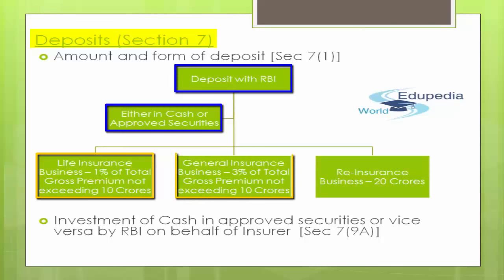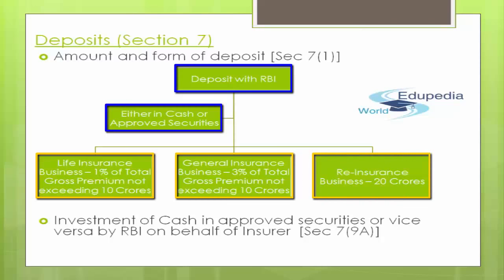In case of general insurance business, a sum equivalent to 3% of the total gross premium written in India in a financial year, not exceeding rupees 10 crores. And in case of reinsurance business, a sum of rupees 20 crores. That's it. If I talk about deposits, that's the simple flow of this snippet which I have attached for you guys, to make you understand simply.